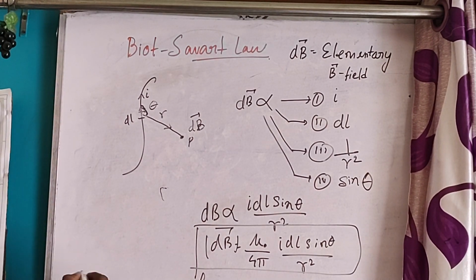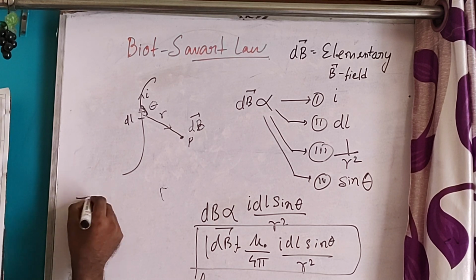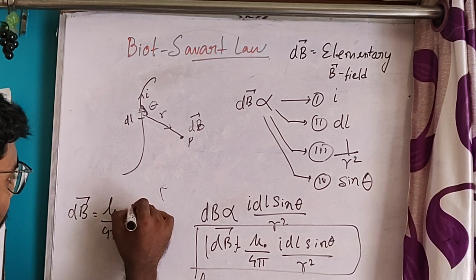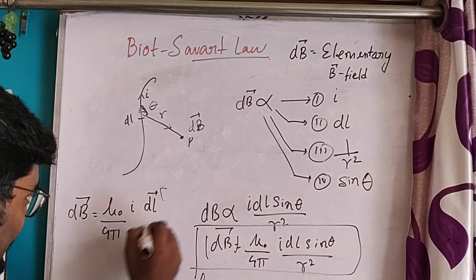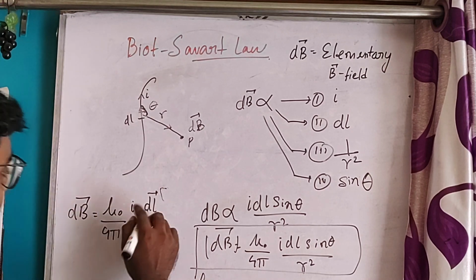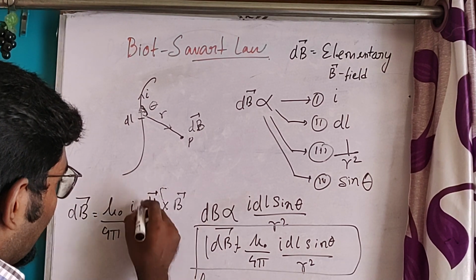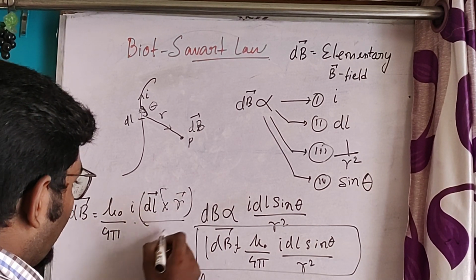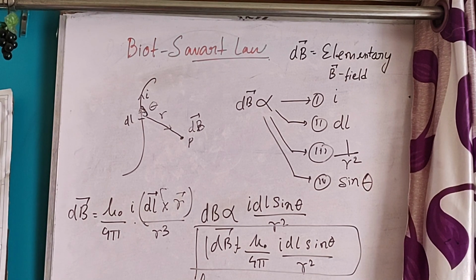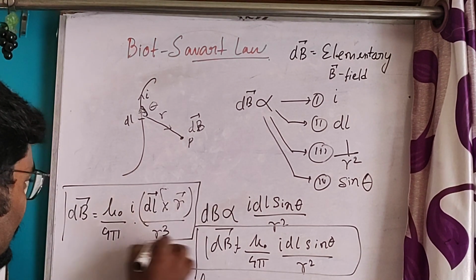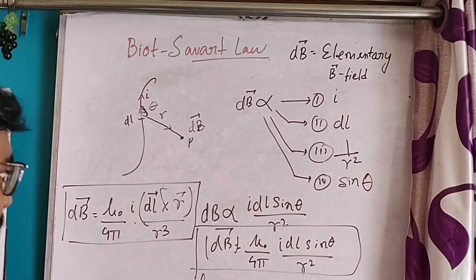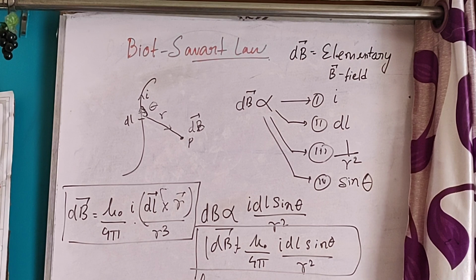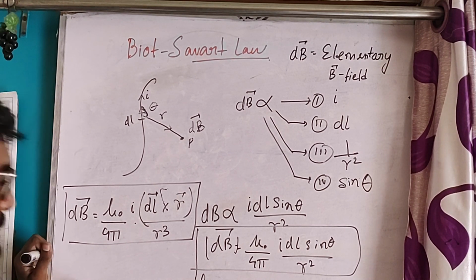If we want to derive the vector form of this magnetic field, then dB is equal to mu0 by 4 pi I dl, the elementary length, cross r by r cube. This is the vector form of the elementary magnetic field. Okay, just copy it out.